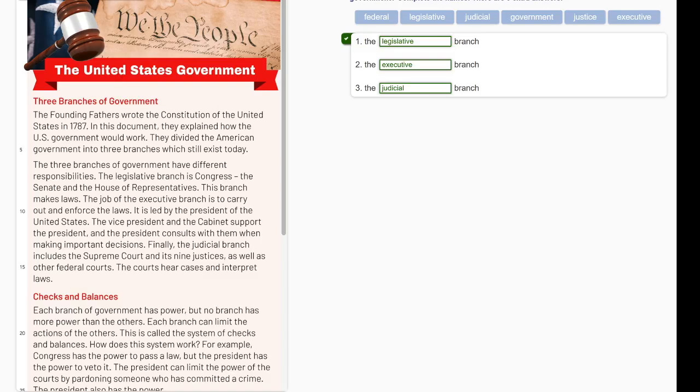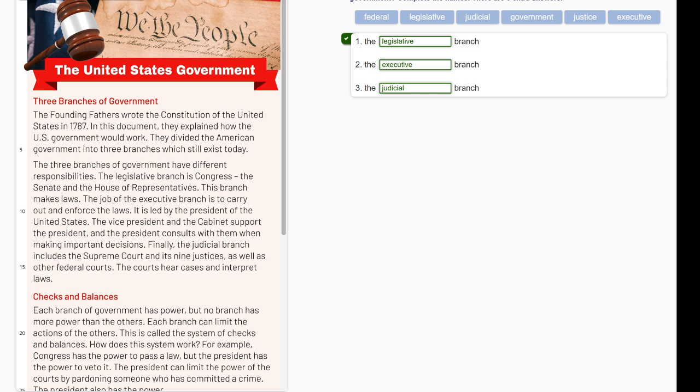The United States government. 3 branches of government. The Founding Fathers wrote the Constitution of the United States in 1787. In this document, they explained how the U.S. government would work. They divided the American government into 3 branches, which still exist today.